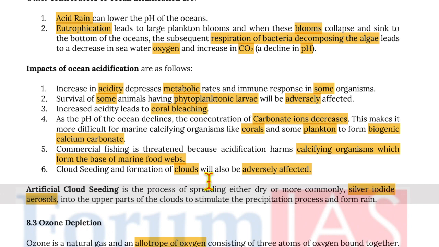Cloud seeding and formation of clouds will also be adversely affected. Artificial cloud seeding is the process of spreading either dry ice or more commonly silver iodide aerosols into the upper part of the clouds to stimulate precipitation process and form rain.